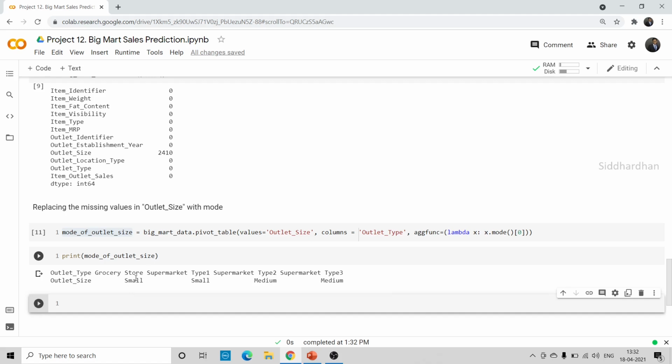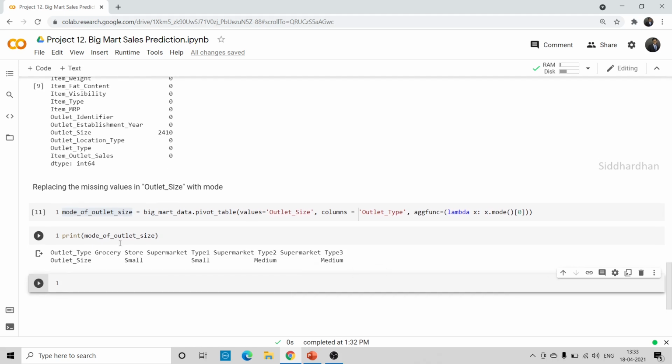of grocery store. Mode means, as I have told you, the most repeated value. So if the outlet type is grocery, in most of the cases the outlet size is small. As we know, the grocery store is almost always small when compared to a supermarket, right? So most of the grocery stores are small, and most of the supermarket type 1 are small, and for supermarket type 2 the outlet size is medium, and for type 3 it is also medium. So this is the mode for each of these different outlet types.